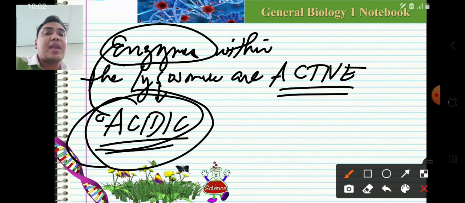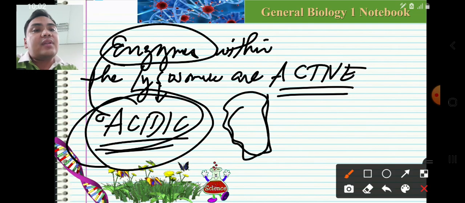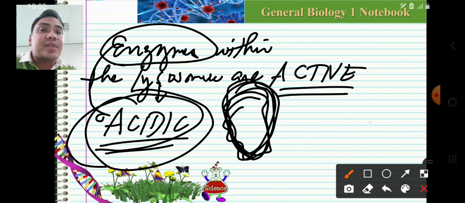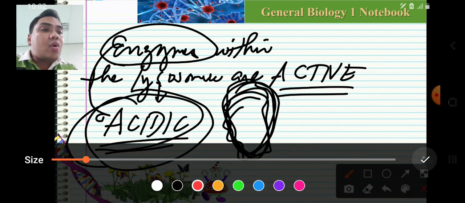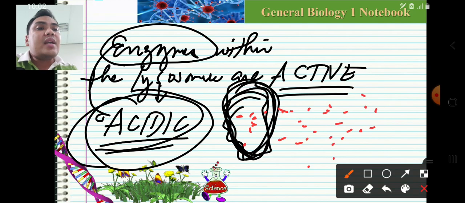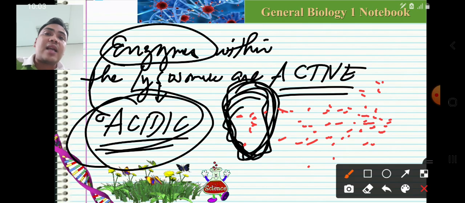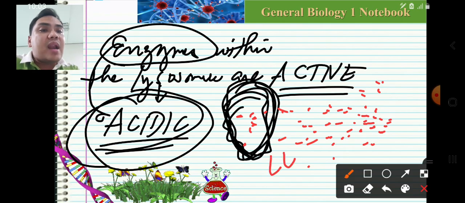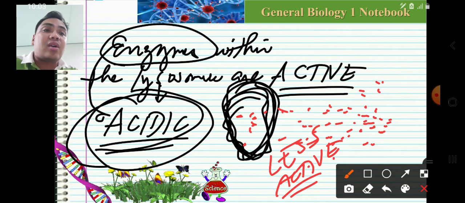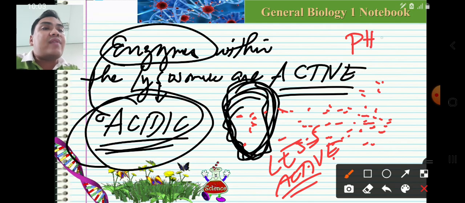However, if there is a breakage, let's say the lysosome inside the cell collapses, the hydrolytic enzymes will be released in the cytoplasm. And once these enzymes are released in the cytoplasm, they will become less active. Therefore, they cannot digest other substances. Less active because the pH level of the cytoplasm is neutral.